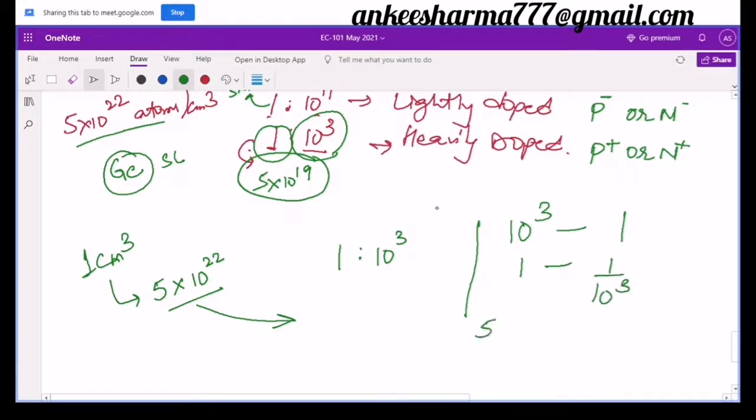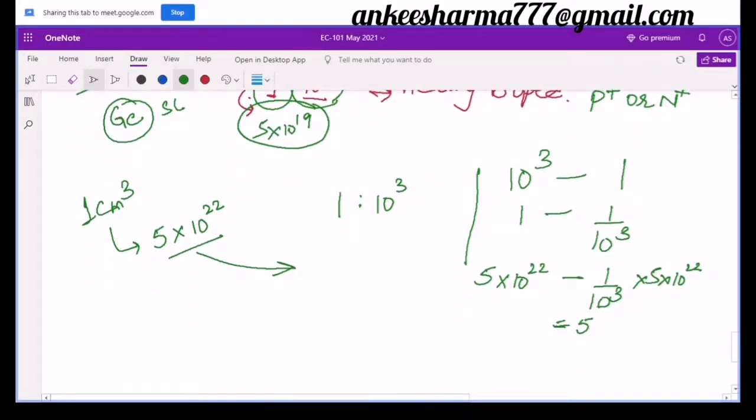Then how many impurities will there be in 5 into 10^22? It will be 1/10^3 into 5 into 10^22, and it will come out to be around 5 into 10^19. Right, this is what we have already done in mathematics.